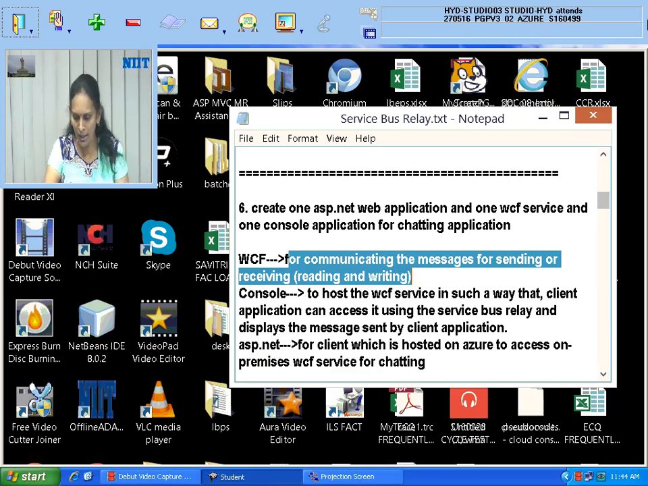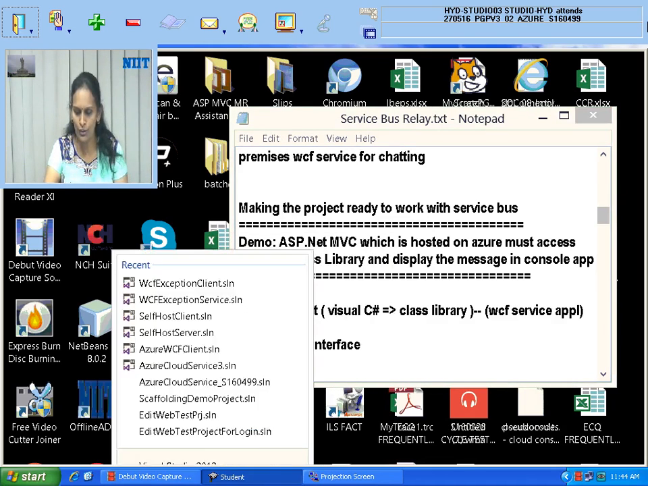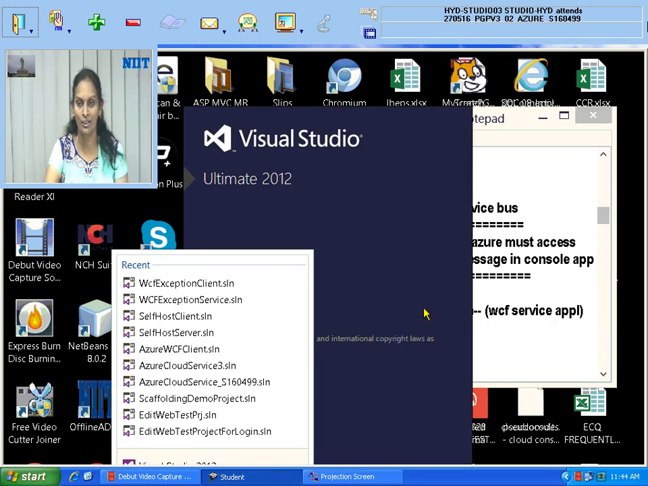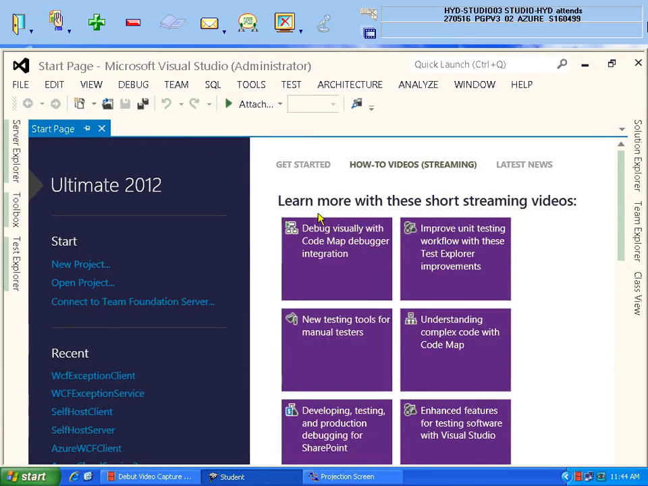So now I am going to show you the steps also. Please check. You need to take a class library. That's what I am going to show you now for creating the WCF service. I am opening another Visual Studio window where I am going to create a class library, not even a console application. Okay? Listen carefully. It's not a console application, it's a class library.